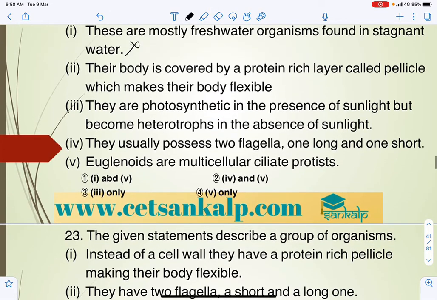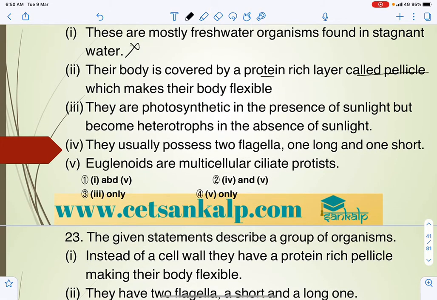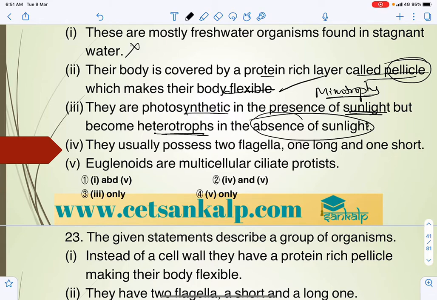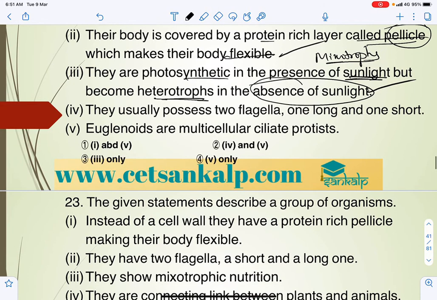And the body is covered by a protein-rich layer called pellicle, which provides flexibility. Correct. They are photosynthetic in nature. That is what I have already mentioned, that they are mixotrophs. In the presence of sunlight they synthesize food, and they act as heterotrophs in the absence of sunlight. That is also correct. And they usually possess two flagella, one long, one short.